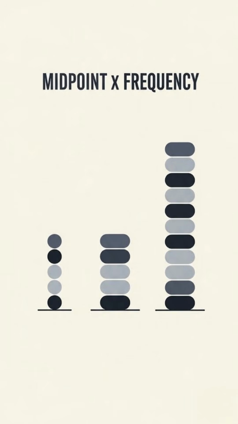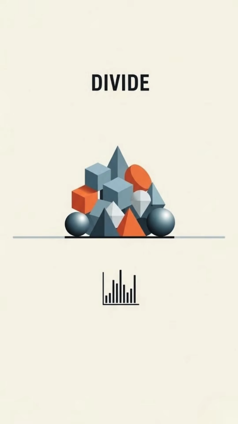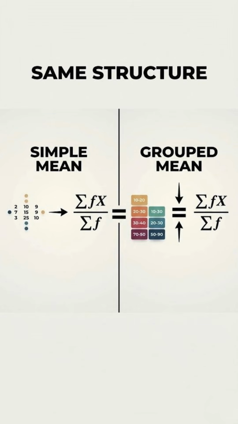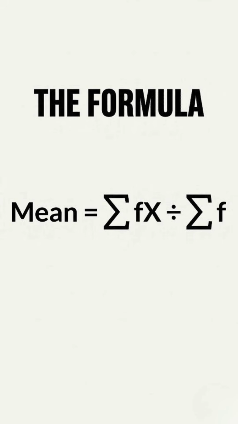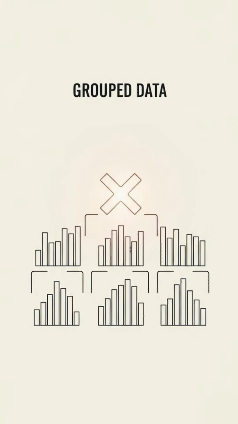Then we multiply midpoint times frequency. Add all these products. Then divide by total frequency. So the formula remains the same in structure. Mean equals sum of fx divided by sum of f. But now x represents the class midpoint. This allows us to estimate the average for grouped data.